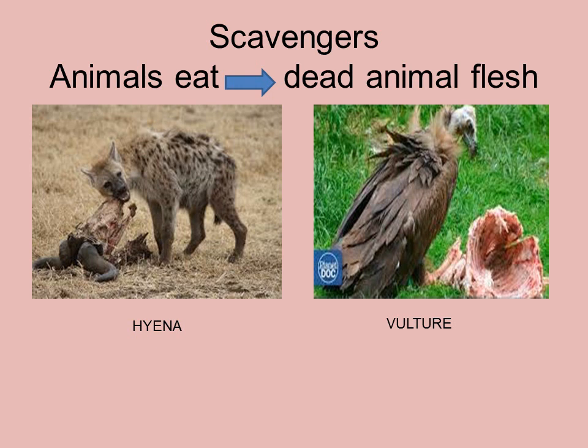For example, you can see a hyena and vulture. They eat the flesh that remains from the food or leftover of a carnivorous animal. They are also acting as cleansing agents because they are consuming the leftover material from the food of carnivorous animals, and hence they are cleaning the environment also.